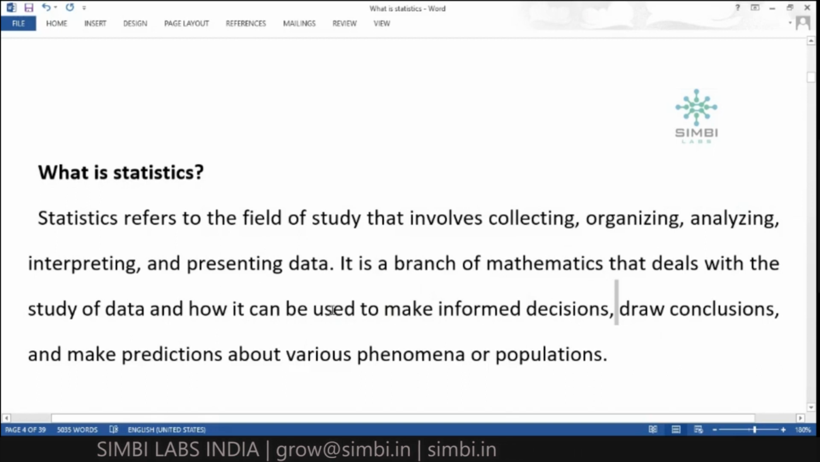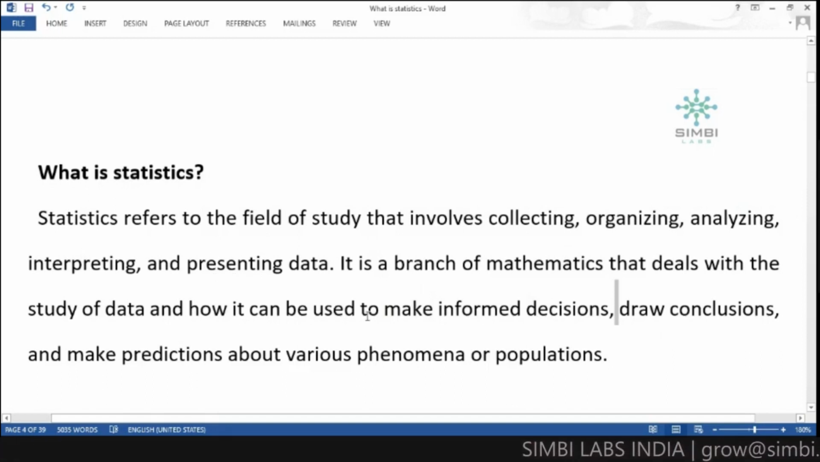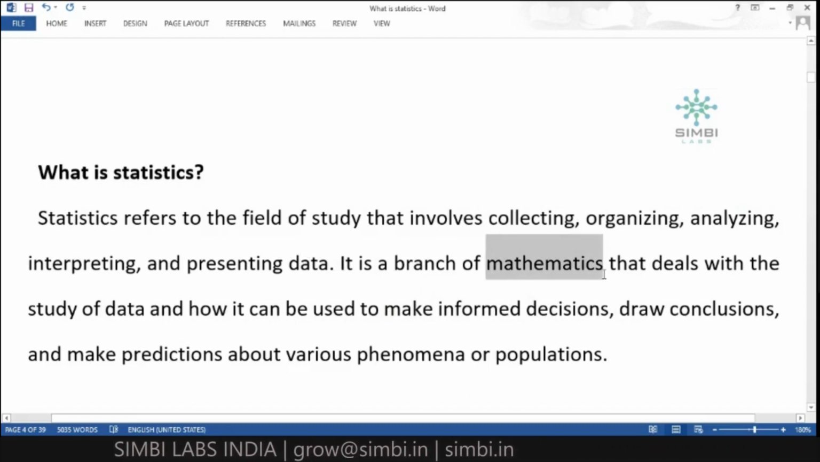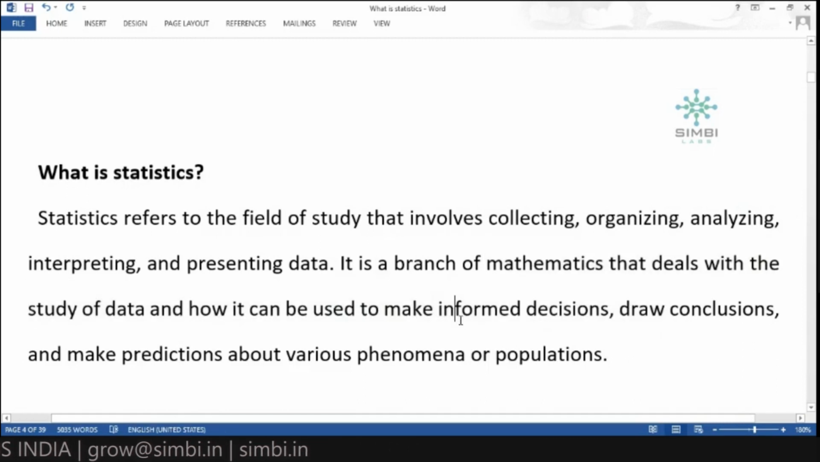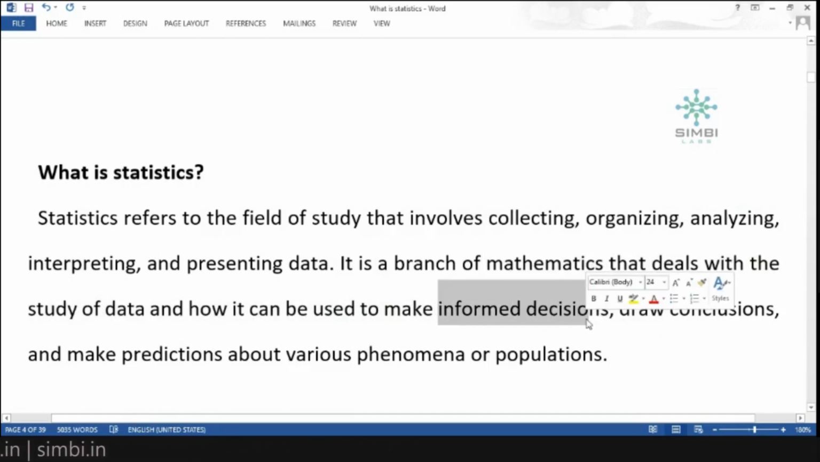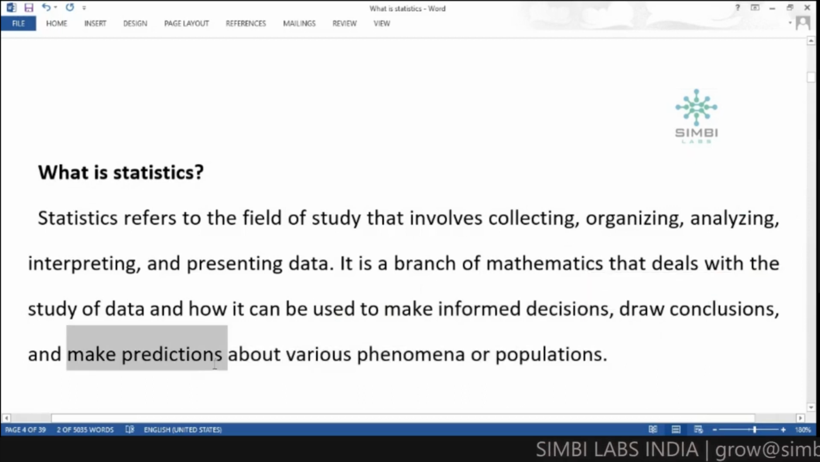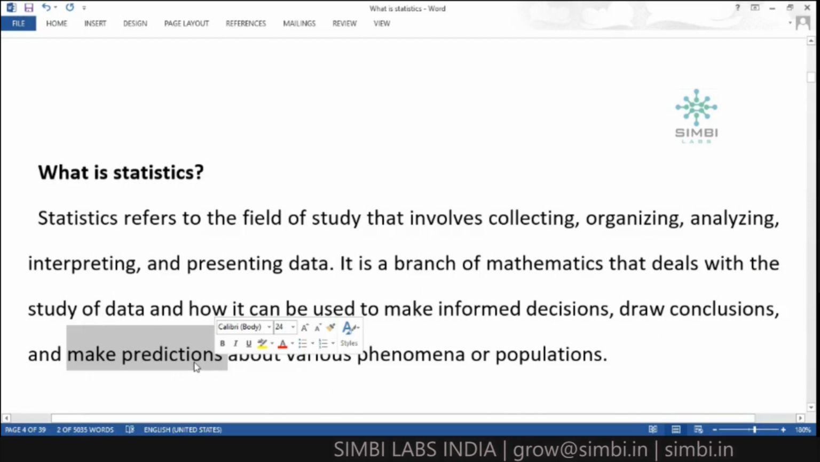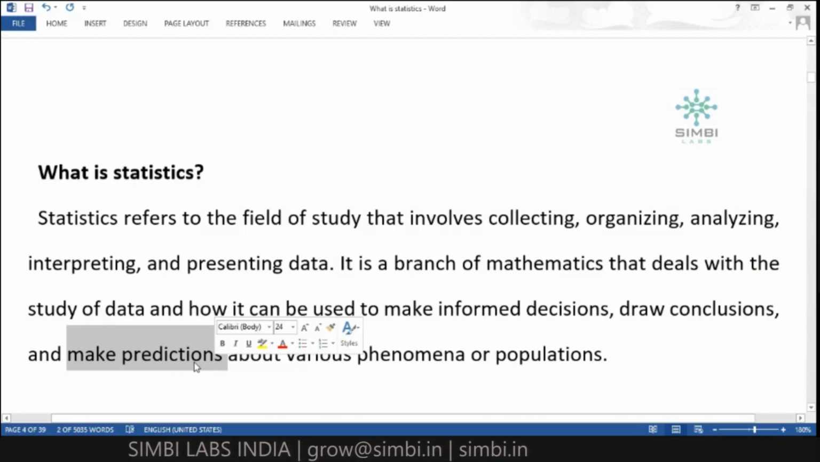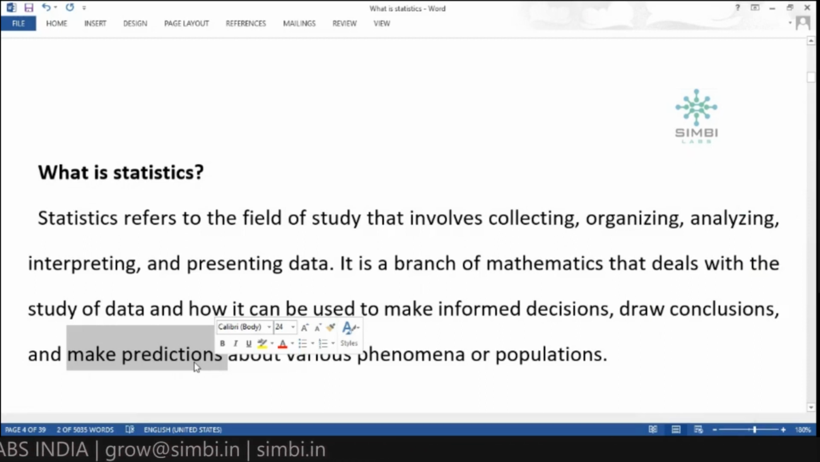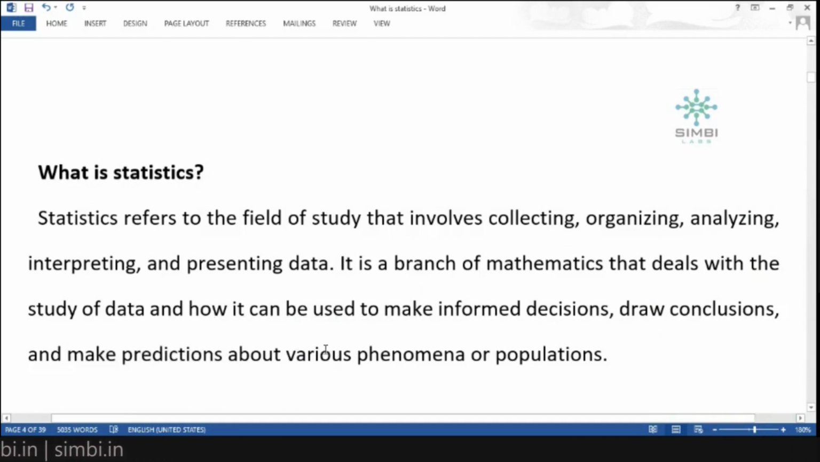First of all, let us know what statistics is. It is a field of study. It involves collecting, organizing, analyzing and interpreting the data, and we will present that information. In this we will follow some mathematical formulas, through which we will get informed decisions, and also we can draw some conclusions and make predictions. Predictions means we can estimate the result, maybe it will happen, that will happen. We will just give the predicted results.